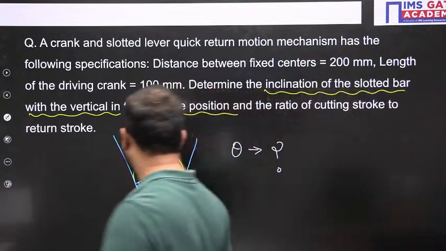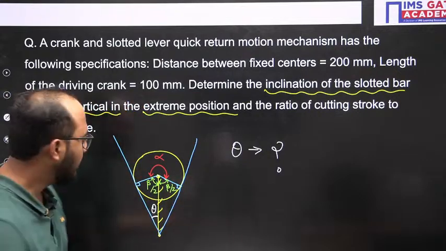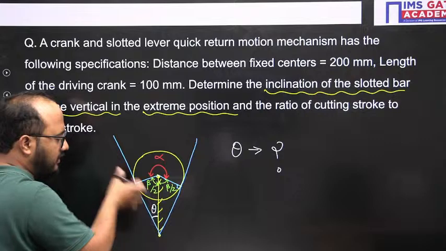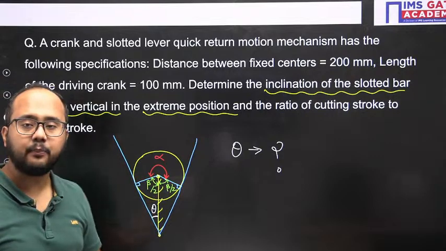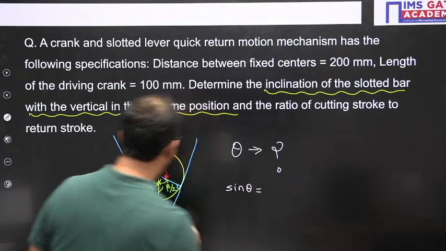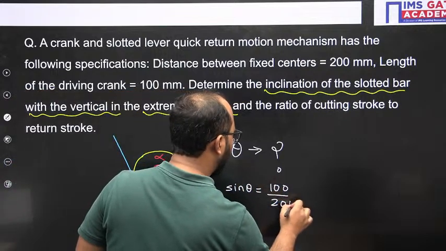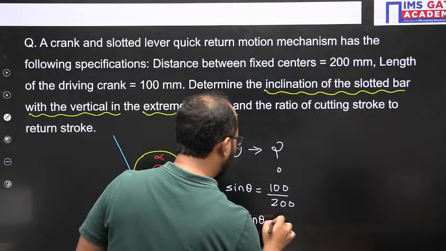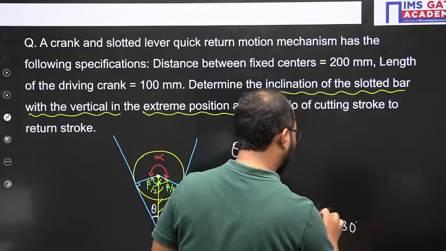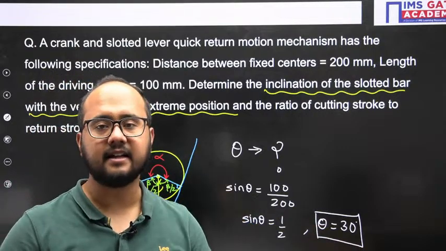Why am I saying that? Because this is theta. Which trigonometric function do I need to use here? In front of the angle there will always be the perpendicular, and this is the hypotenuse, because this is the base. So perpendicular divided by hypotenuse is sin theta. So I will use the relation sin theta equals perpendicular, which is our crank length, 100, divided by 200, which is half. So the theta value is obviously 30 degrees. So 30 degrees is the answer here.